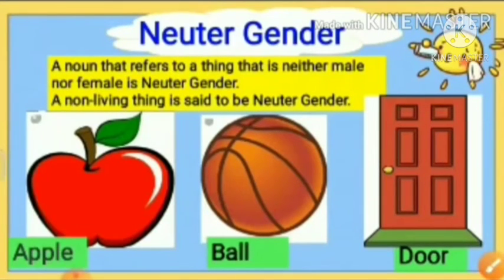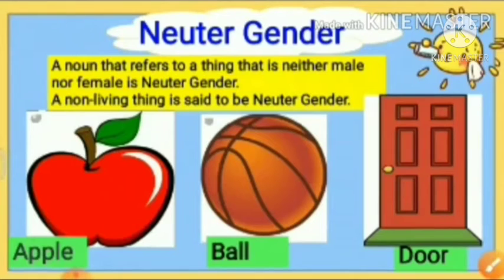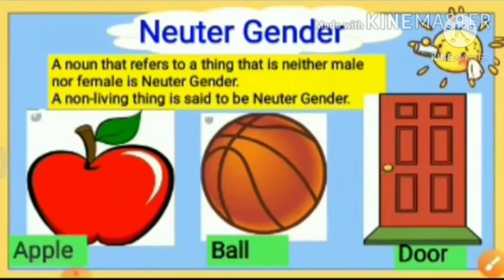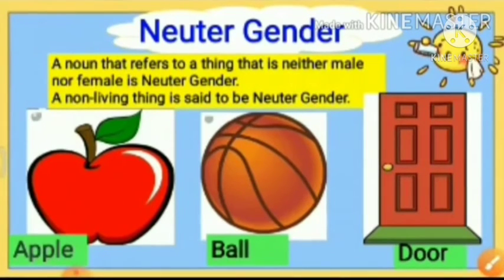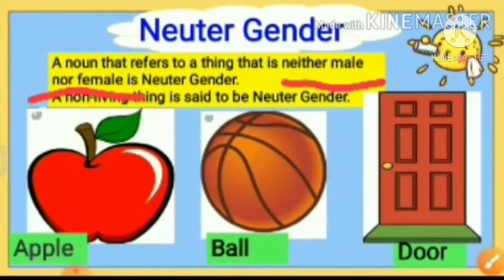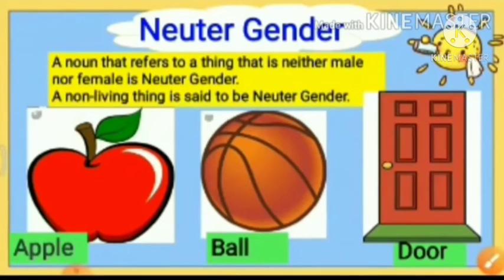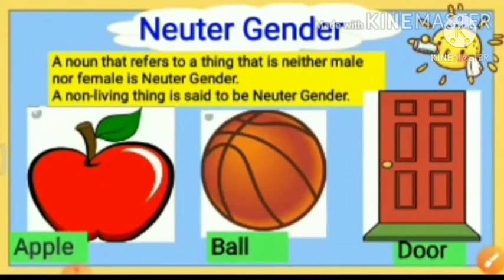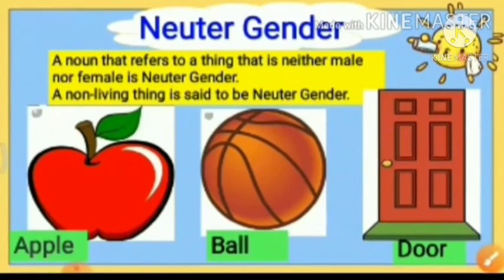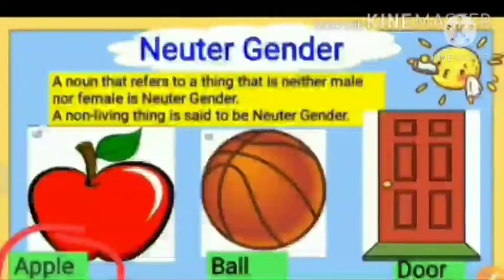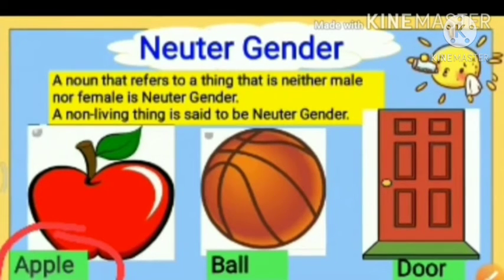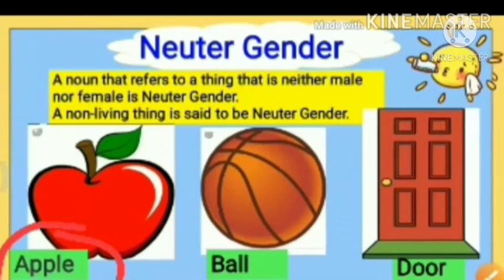Last type of gender is the neuter gender. A noun that refers to a thing that is neither male nor female is neuter gender. A non-living thing is said to be neuter gender. So let us see an example. You can see apple. We know that apple is neither male nor female, and also that it is a non-living thing. So we can say that apple is a neuter gender.